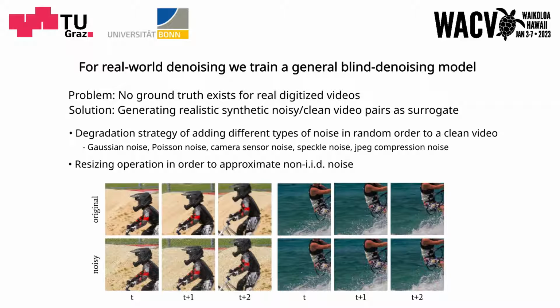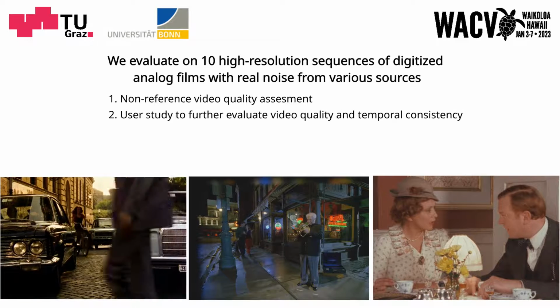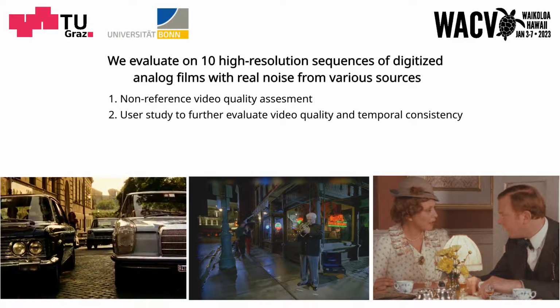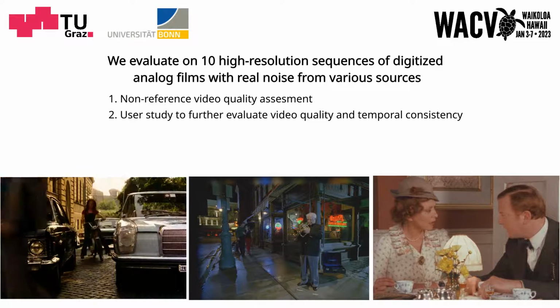The proposed method is designed for deep blind real-world video denoising, where we particularly focus on noise in digitized analog historic films. Since no ground truth exists for real digitized videos, the generation of synthetic realistic data of clean noisy video pairs, properly representing the distribution of real noise, which includes the noise specific for digitized analog movies, was necessary. For evaluation, we used 10 high-resolution sequences of digitized analog film footage, exhibiting different unknown noise types of varying strength.